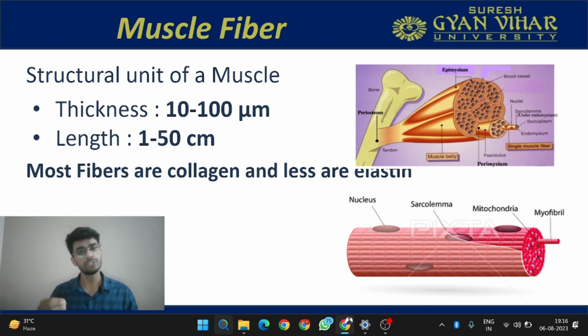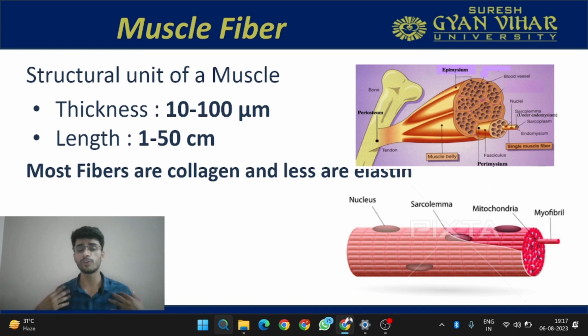There are a few things that you must know about muscle fiber. First is the thickness. Thickness of a muscle fiber can range anywhere between 10 to 100 micrometers, whereas its length can be from 1 to 50 centimeters. It is comparatively very large if you compare it with the thickness. Thickness is in micrometers, while length can be up to 50 centimeters. And most fibers are made up of collagen, and they have an elastin component, but it is very less.